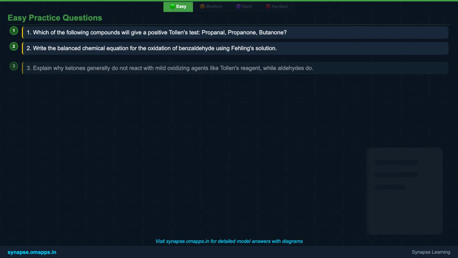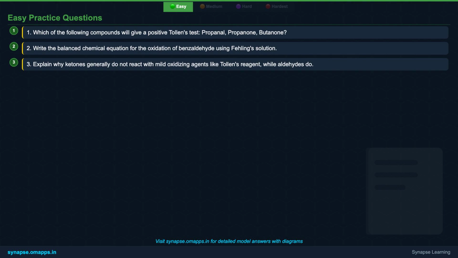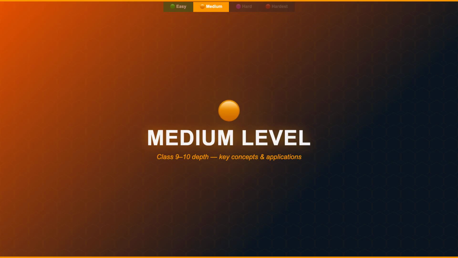Time to test your understanding. Here are 3 practice questions to solidify what we've learned at the easy level. Take a moment to think about the reactivity differences and the products formed with mild oxidizing agents. Good luck! Ready to dive a bit deeper? The medium level will explore specific mild oxidizing agents, their applications, and how to predict products more accurately.